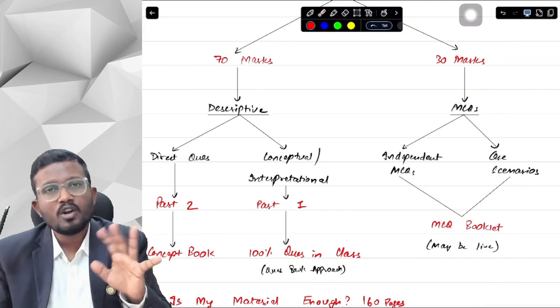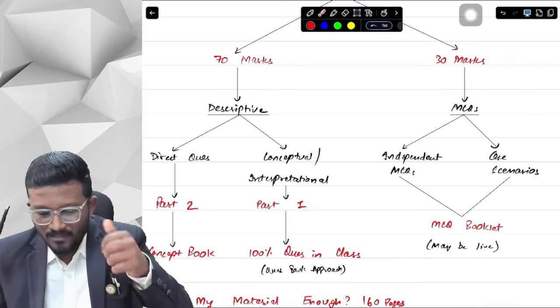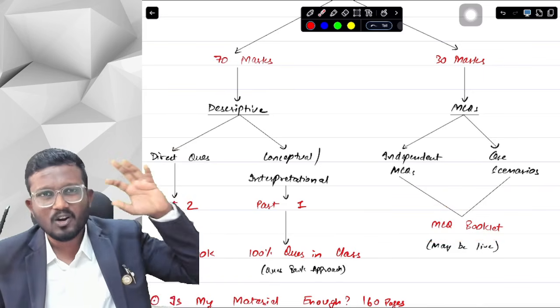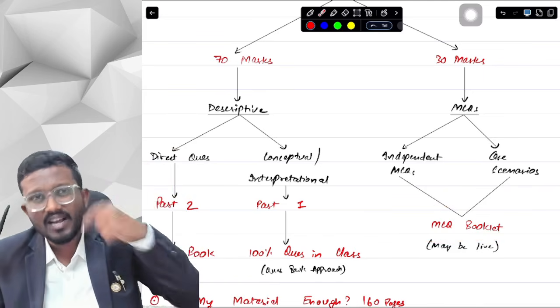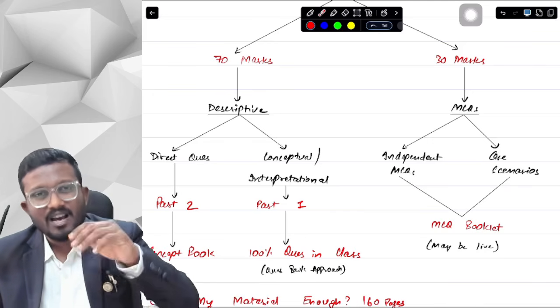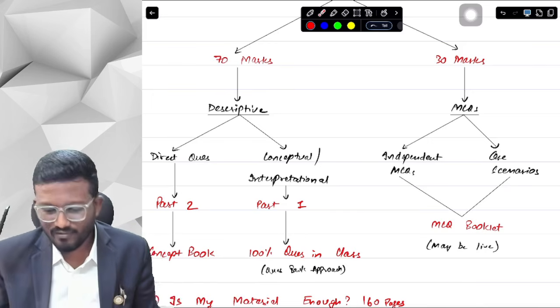Okay, sir, MCQ. What will we do for MCQs, sir? How will we prepare for MCQs? What you can do is, we have an MCQ booklet that we prepared quite some months before. We will be refreshing that MCQ booklet for your attempt as well. We are planning to do it just after the batch recording is over. We will definitely refresh your MCQ booklet.